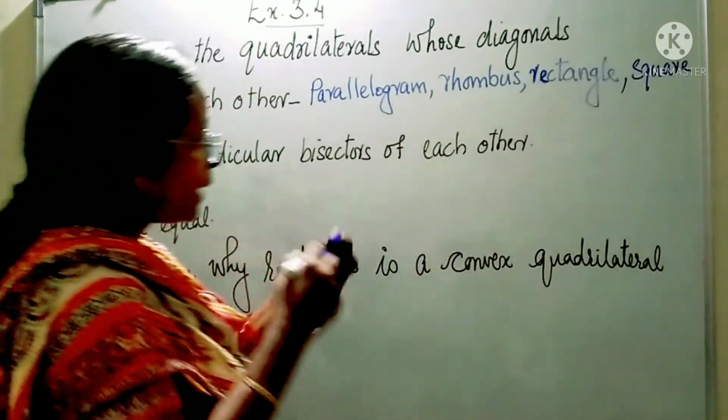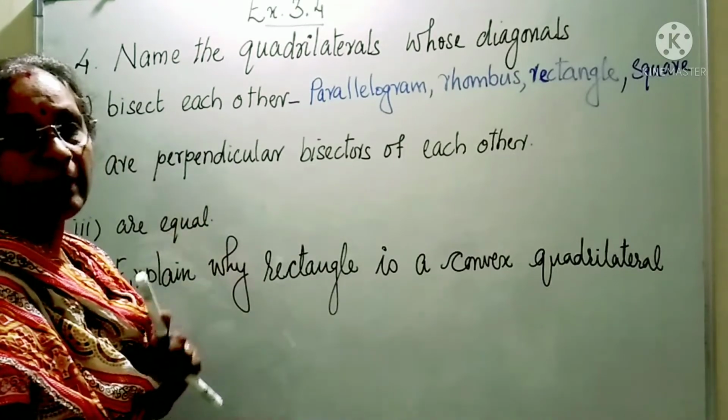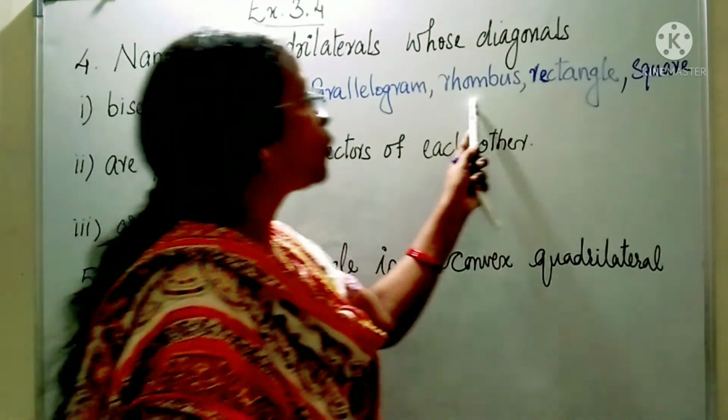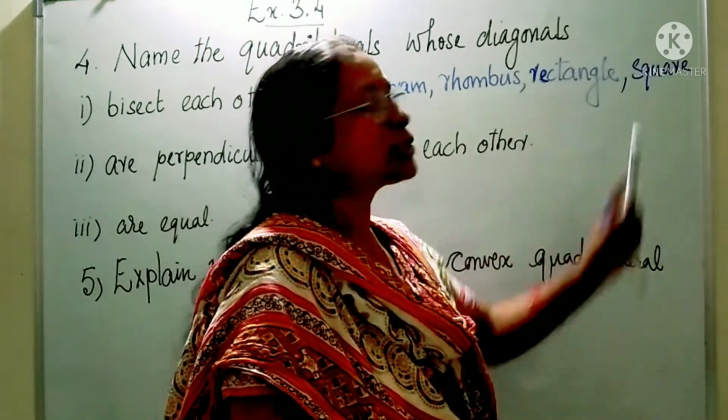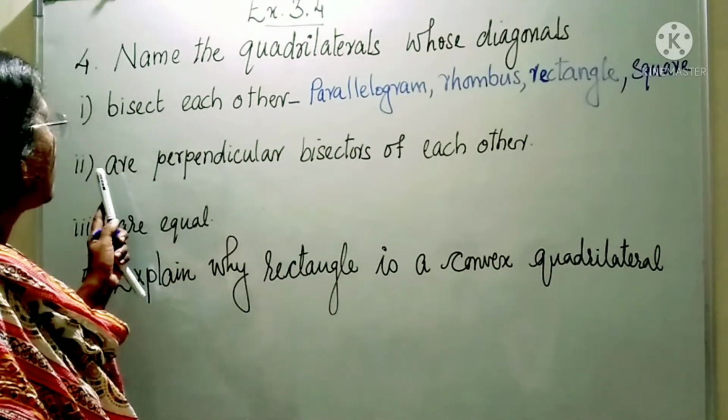In all these 4 types of quadrilateral, the diagonals will bisect each other. Which are the 4 types? Parallelogram, rhombus, rectangle and square. The diagonals bisect.